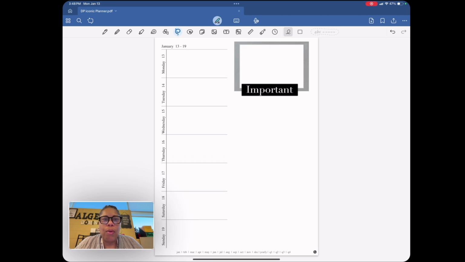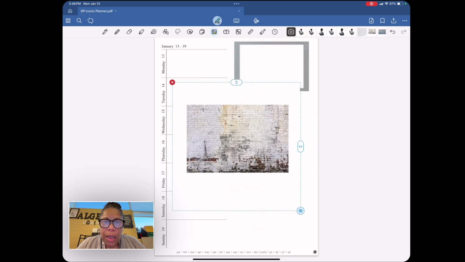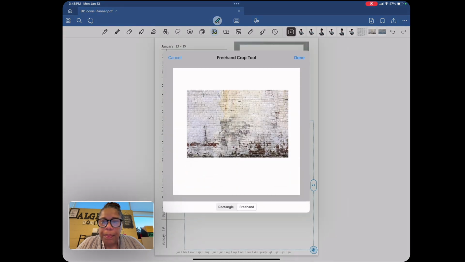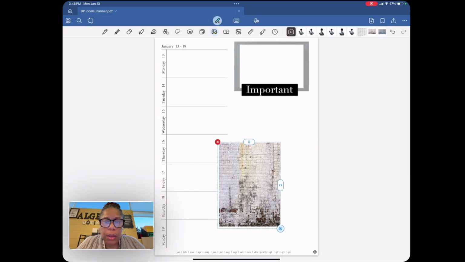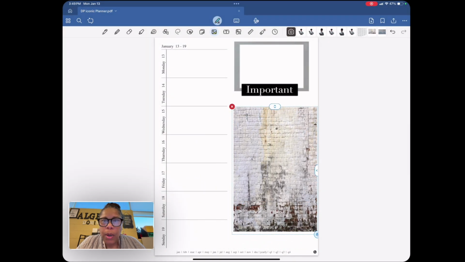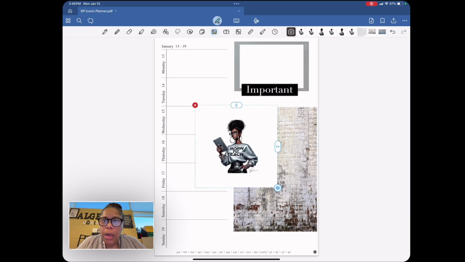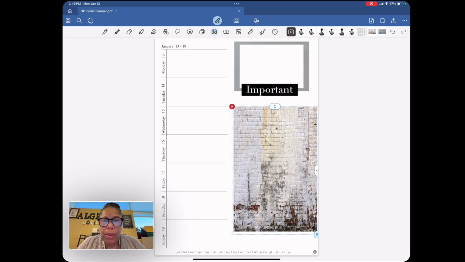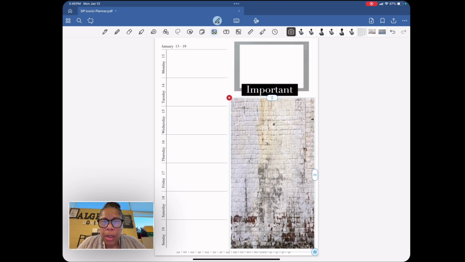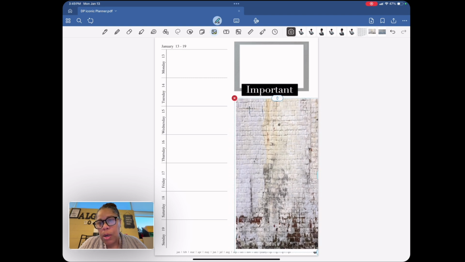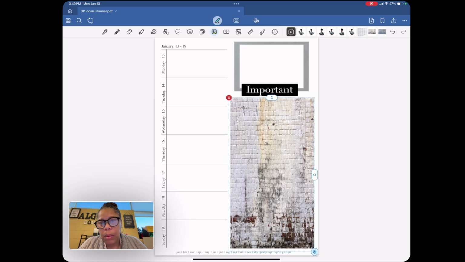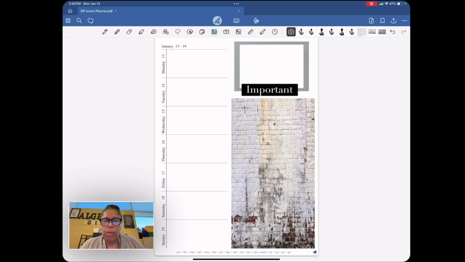All right, so now I want to look at the brick background that I chose for today. And I kind of like this one. So we're going to crop. Guys, guess what's happening? Every time I send a transparent background, GoodNotes is changing it. I don't know what's wrong with them. Watch. I made all of these transparent, and sometimes when they come over, they're not transparent. All right, so we're gonna set that here. I don't know if I want it off the page, or do I want it centered with this one. I think I want it centered with that one. I don't know what I want.